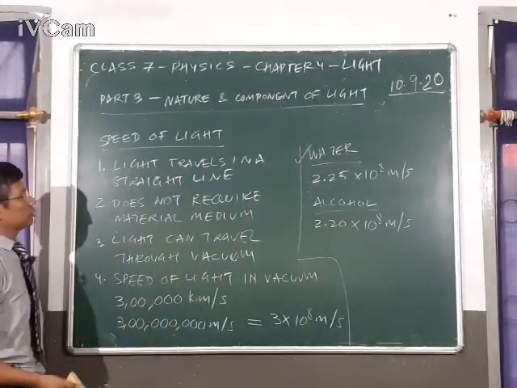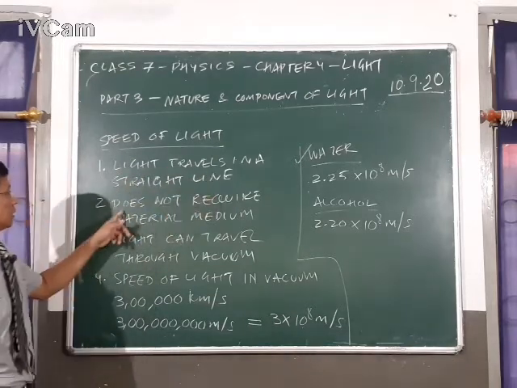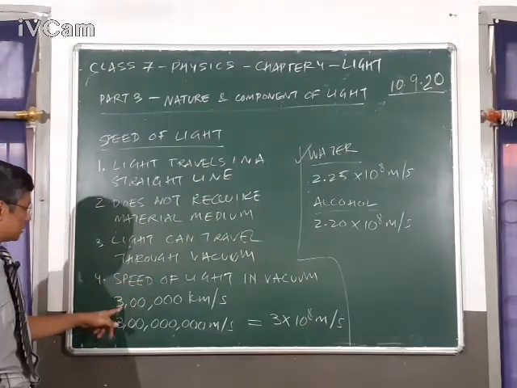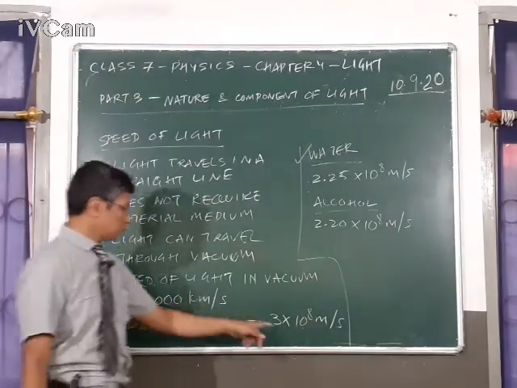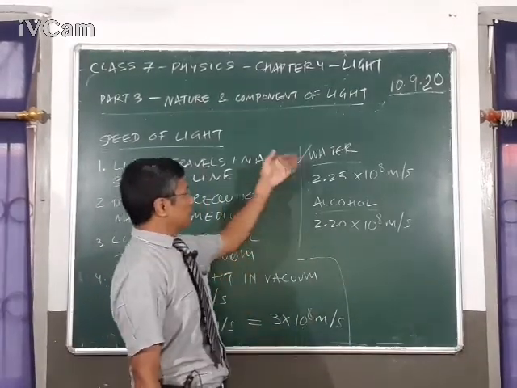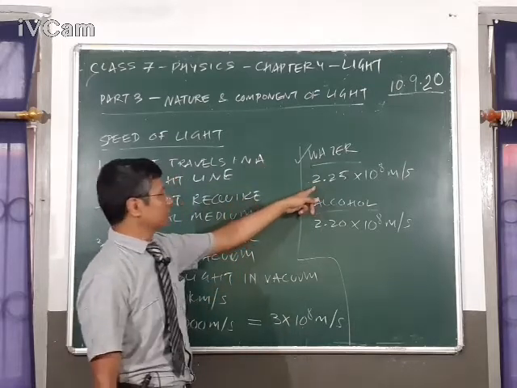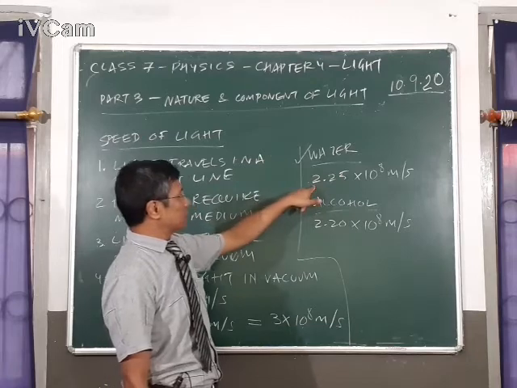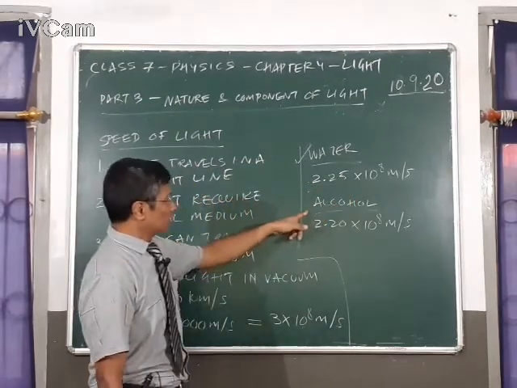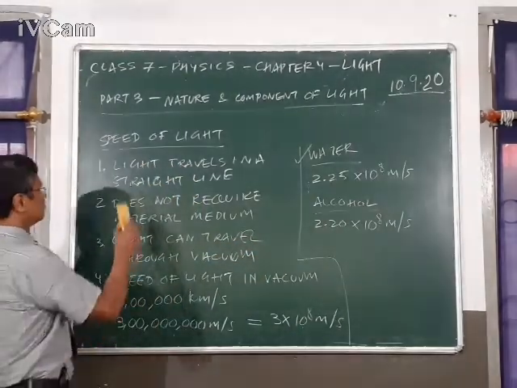So this is the discussion with regards to the speed of light. First of all, light travels in a straight line. It does not require a material medium. It can travel through vacuum also. The speed of light is 300,000 kilometers per second, which in short you can write as 3 into 10 to the power 8 meter per second. And when light travels through material mediums, like for example water, it slows down and travels at a speed of 2.25 into 10 to the power 8 meter per second. In alcohol, it travels at a speed of 2.20 into 10 to the power 8 meter per second.